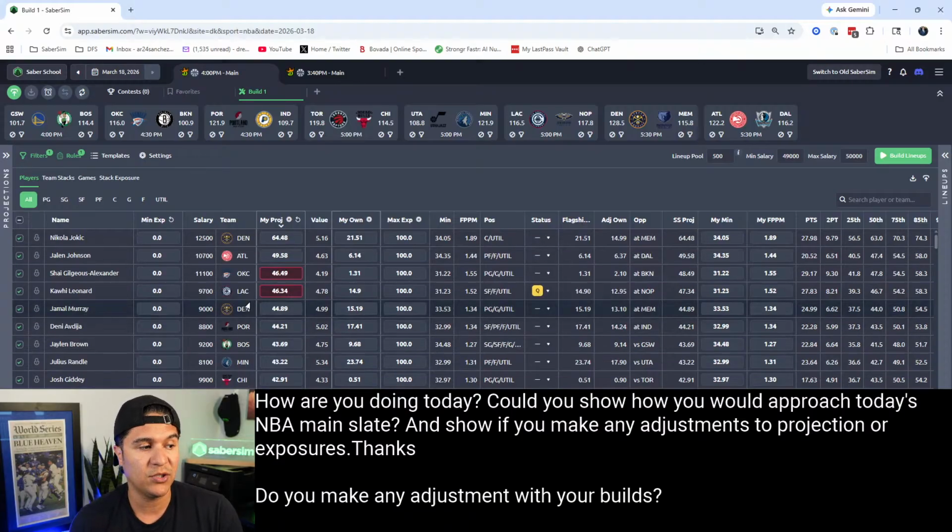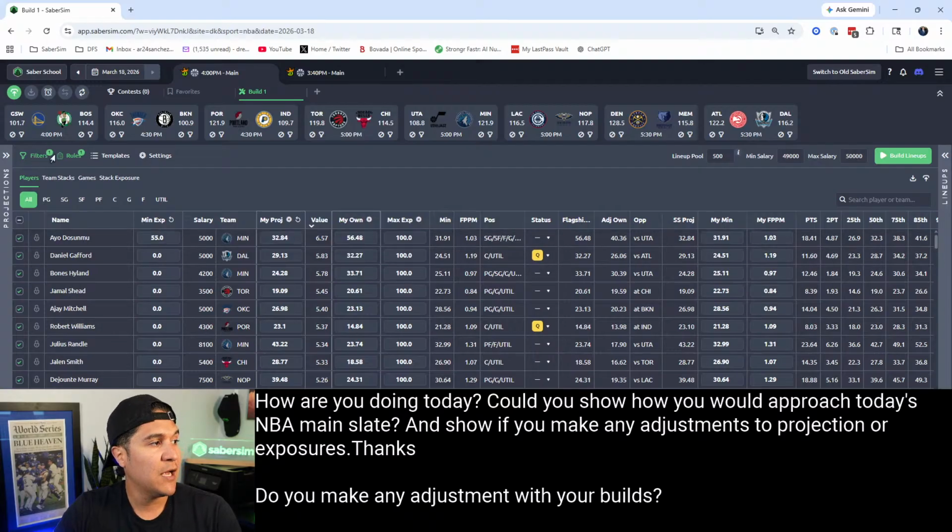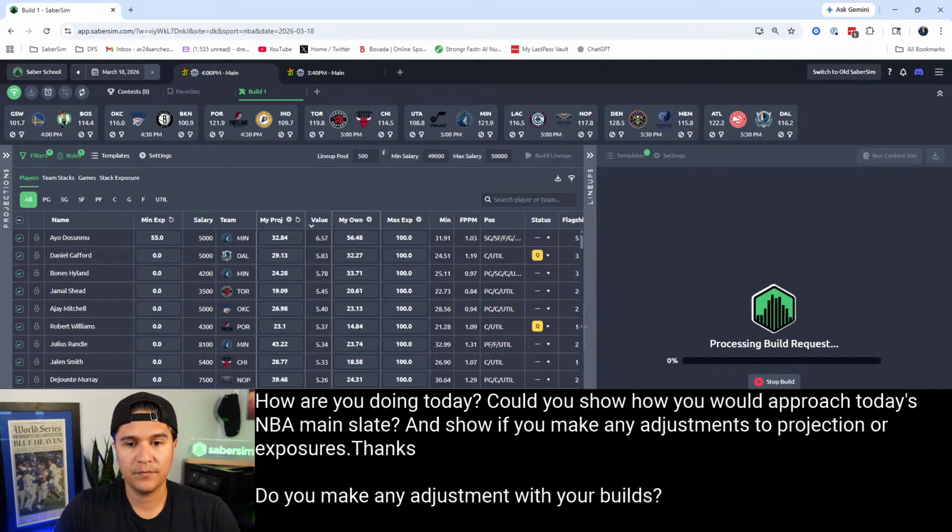It does get hard to be granular with every micro decision in your lineups, and sometimes putting in these safeguards can help you. So just some things to consider there. But all right, we made some projection adjustments. We've set at least one minimum exposure. We've put on some safeguard filters and settings here. And now we are ready to run the build. All right, so we're going to run these lineups.